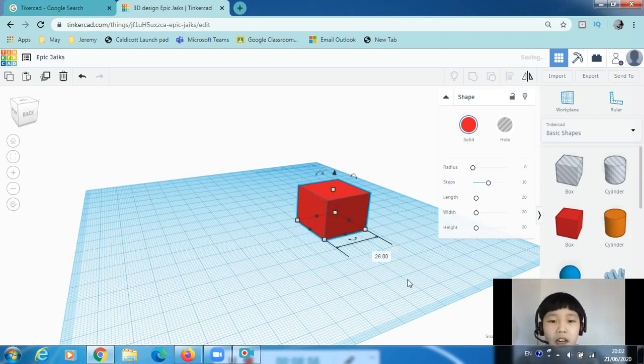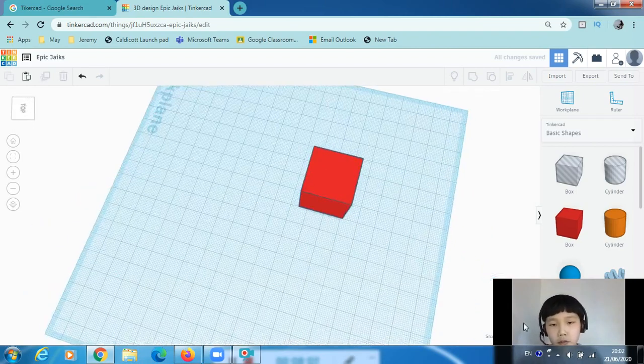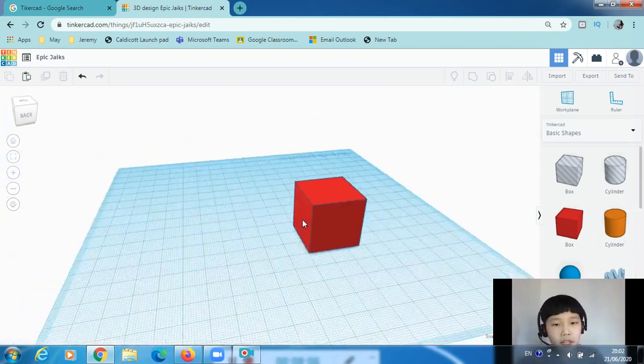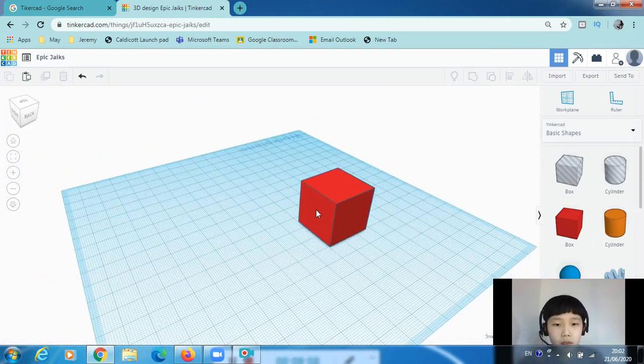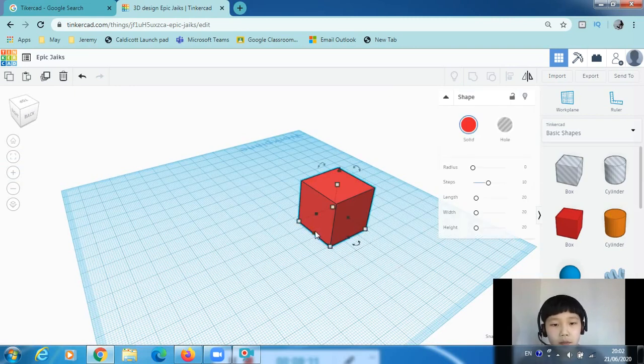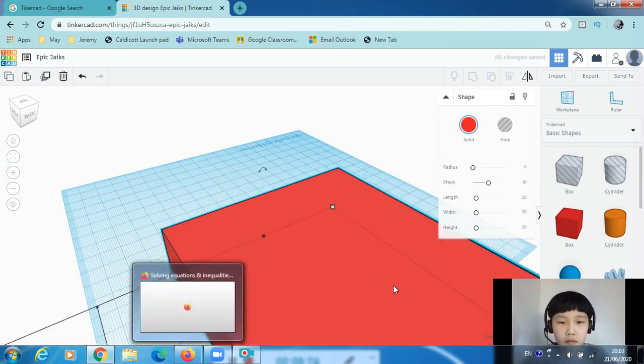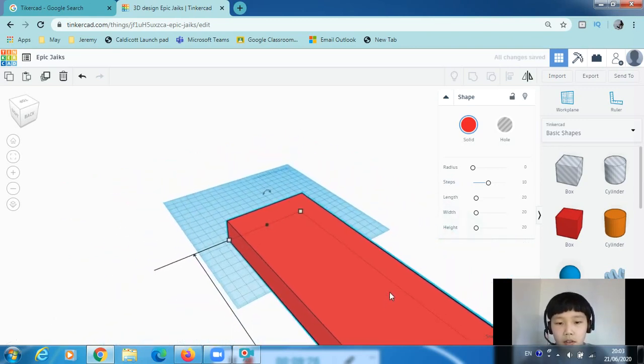You can make them really precise so you don't need to use your own vision and your own guessing. As you can see, I used those precise measurements to get a square back again. Now obviously you can make them a lot bigger. 100. Wow, that is a big square.